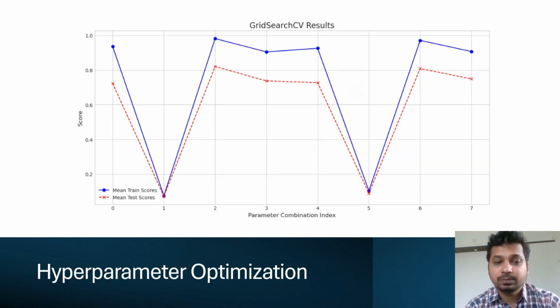Hyperparameter tuning was performed using grid search cross-validation, or grid search CV, to identify the best configuration for the MLP classifier. This figure shows the variation in mean train and test scores across different hyperparameter settings, with the x-axis representing hyperparameter configurations from 0 to 7 and the y-axis representing the scores 0 to 1.